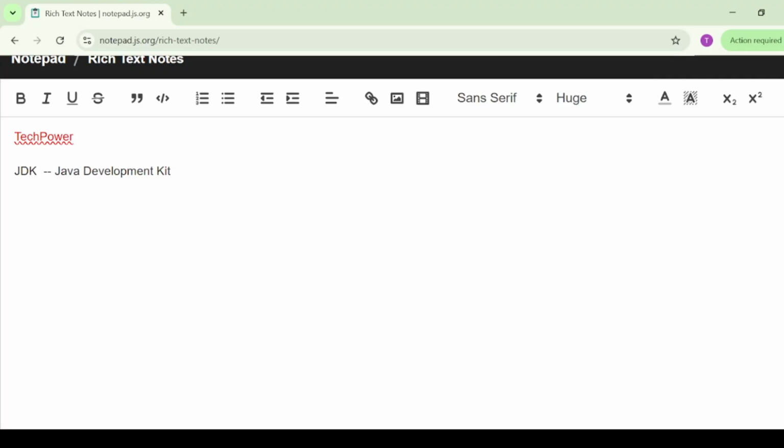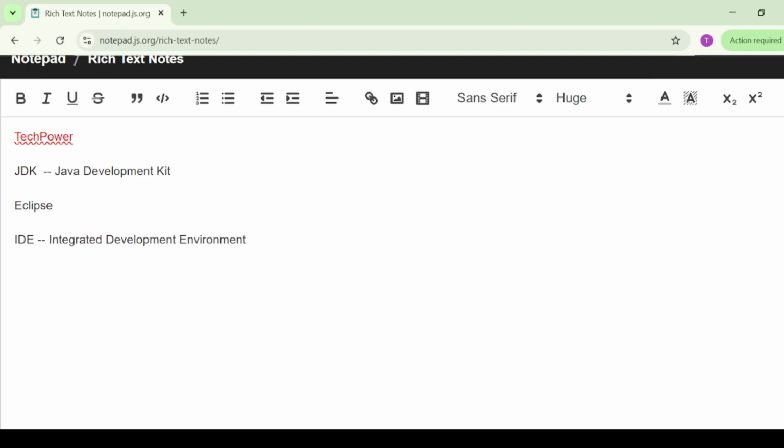The second is Eclipse. This is what we call an IDE. An IDE stands for Integrated Development Environment.